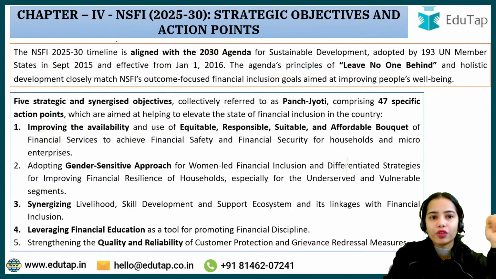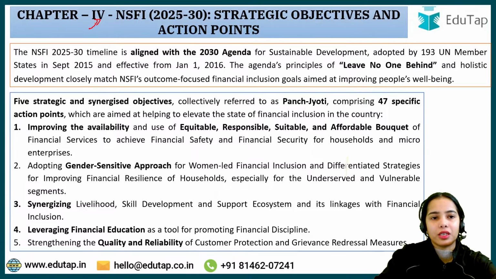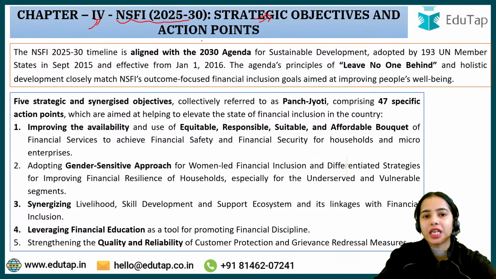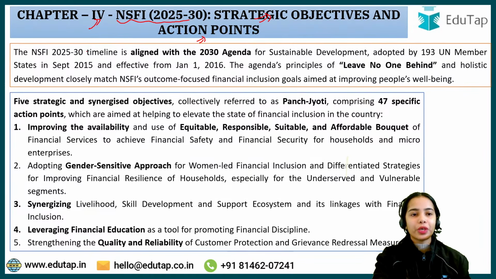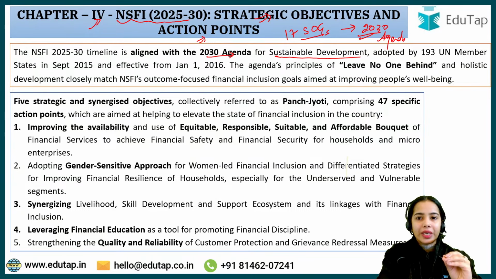Okay, now moving forward to chapter 4, we just have to discuss a few slides and we are done with it then. Chapter 4 is about NSFI strategic objectives and action points. The NSFI 2025-30 timeline is aligned with the 2030 agenda for sustainable development. As I've told you, there are 17 sustainable development goals that have to be achieved by 2030. So this is Agenda 2030.